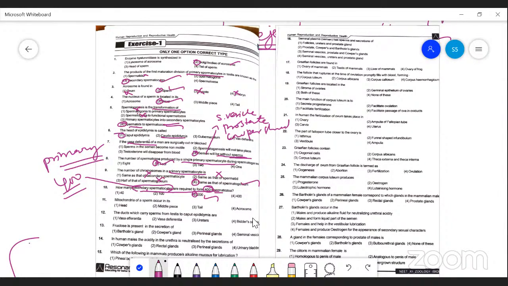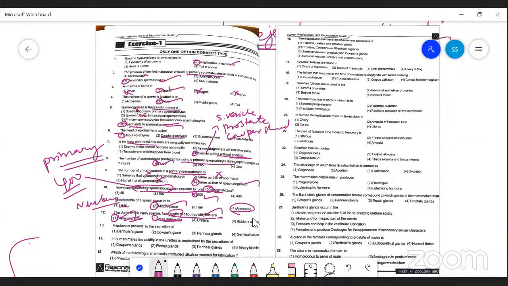Mitochondria is present in the middle piece of the sperm. In the head region, the nucleus is present. The acrosome is also present in the head region. The duct which carries sperm from the testis to the caput epididymis is called vasa efferentia. But from the epididymis to the urethra is vas deferens. So the vasa efferentia carries the sperm from the testis to the anterior part of the epididymis, called the caput epididymis.